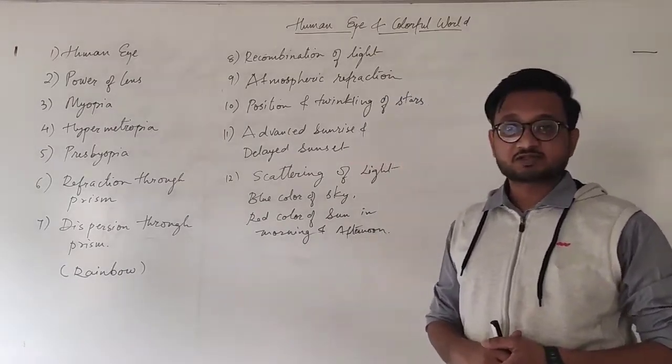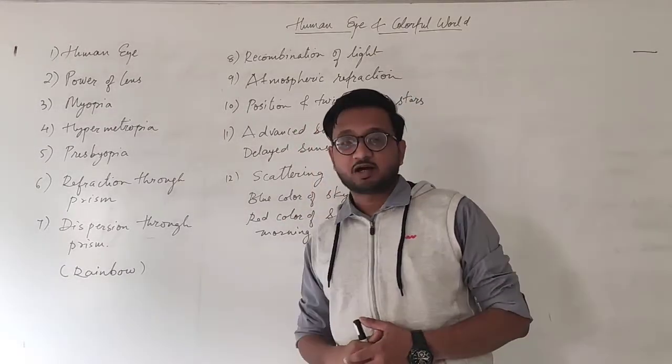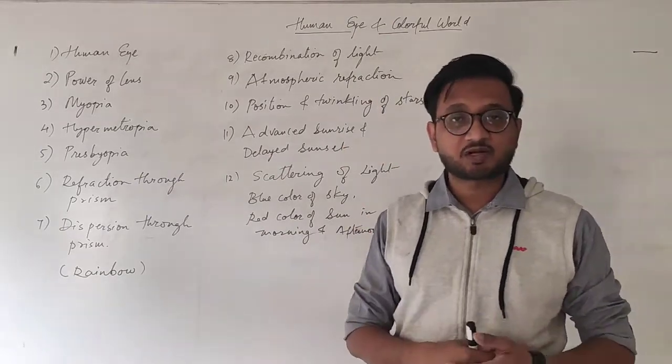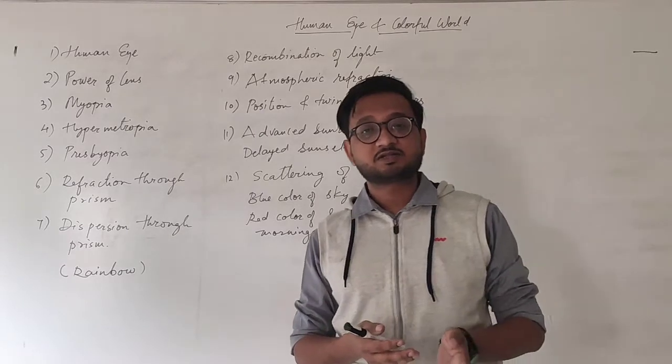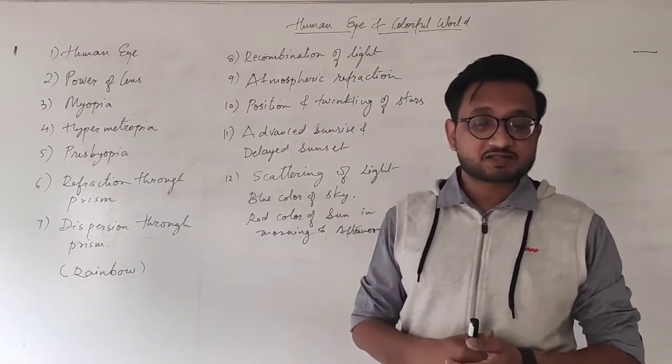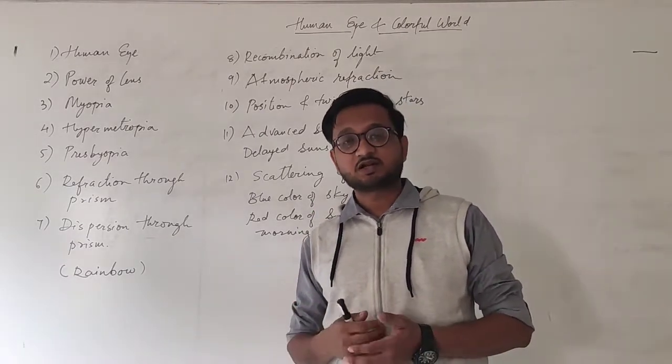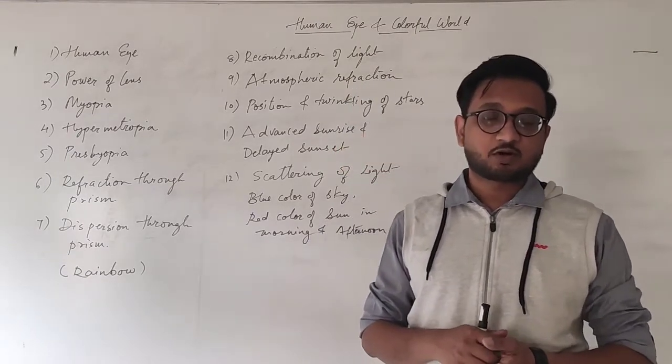So the first thing that we started with was the human eye: how the human eye works, its structure, and all the parts of the human eye, that is cornea, lens, pupil, iris, ciliary muscles, retina, optic nerves, all those.